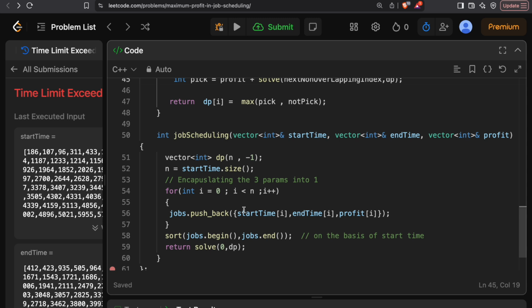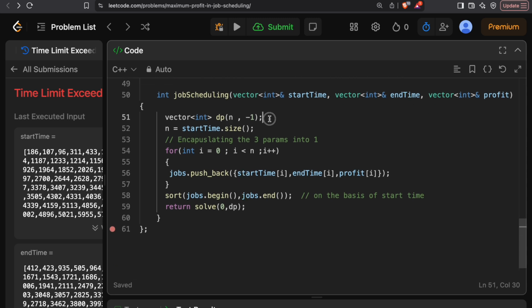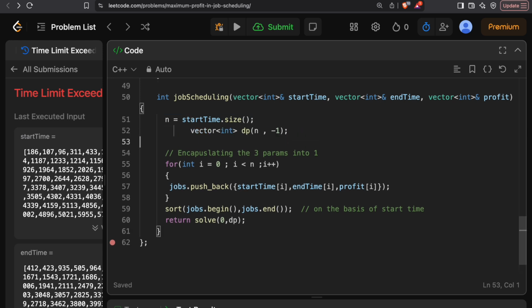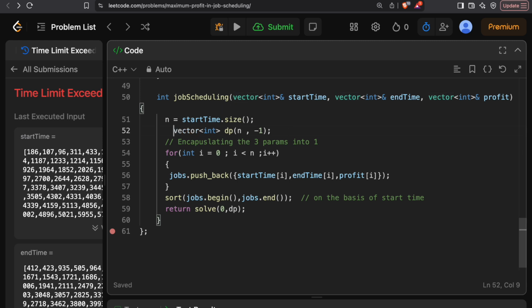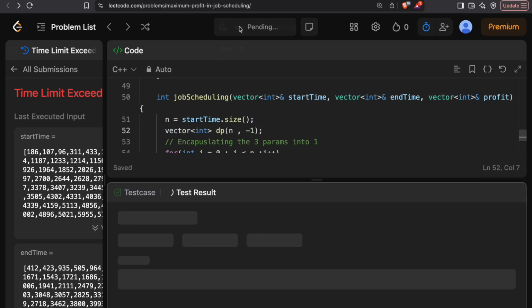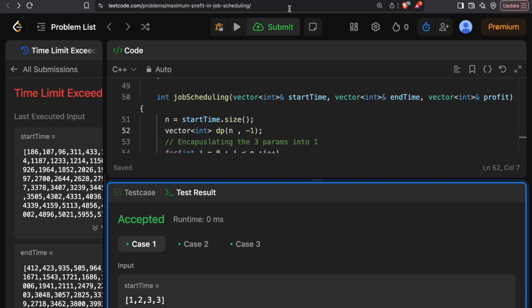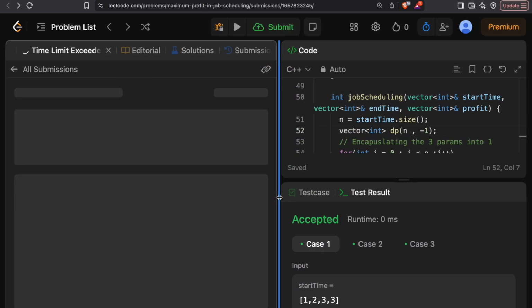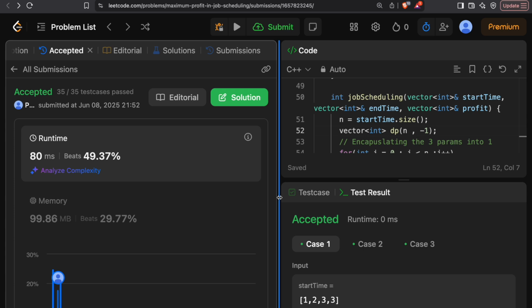So the reason is, I just realized, I have declared the value n over here before n has been populated. So all we need to do is move it over here, and when we run this it should be all good. And when we pass this, the time limit exceeded exception also should be gone. So that is it. So now the complexity would be log n from the binary search, and n for the whole job scheduling part, so it's n log n, which is the expected one.